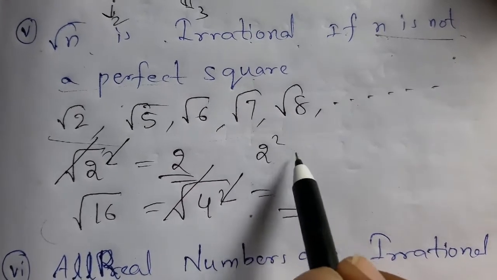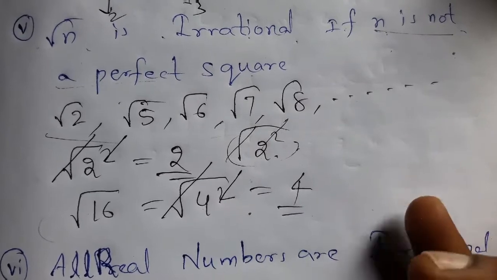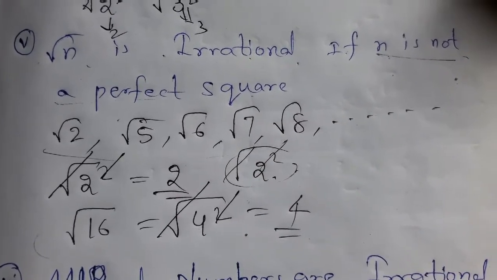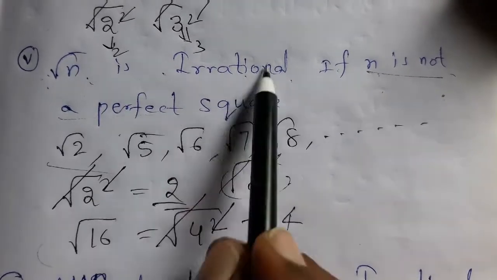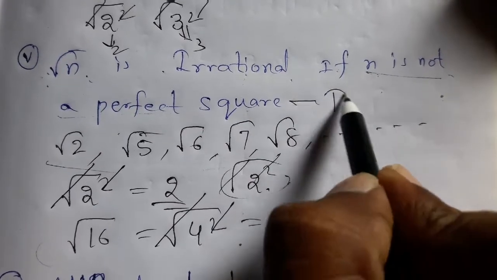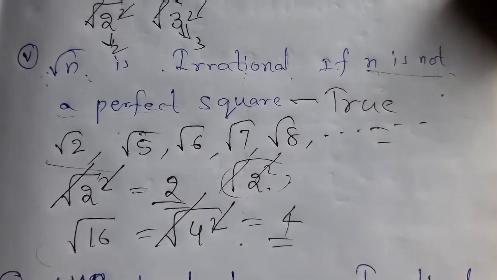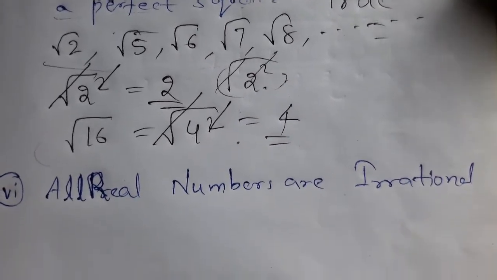Perfect squares are those that cancel the square root, so those are called perfect squares. So root n is irrational if n is not a perfect square, this statement is also true. Remember, don't forget. Now move to next statement.